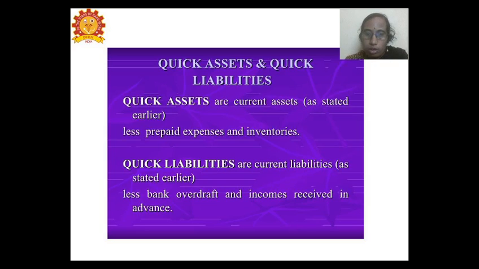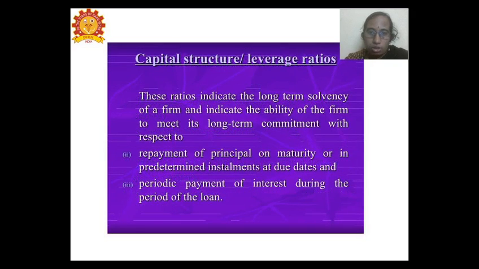And what are the quick liabilities? Same as the quick assets, we take the current liabilities as given, but they eliminate the bank overdraft and the income received in advance. The bank overdraft is always recurring, and income received in advance is also not highly essential for the repayment of the liability obligations of the business.